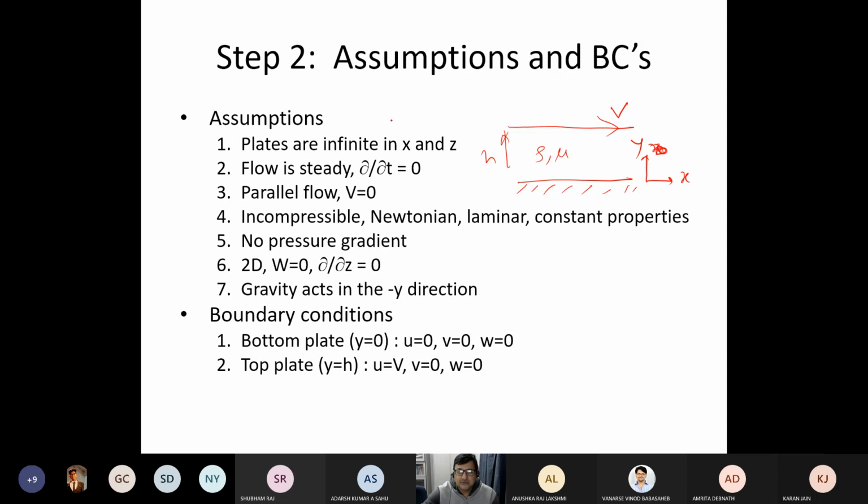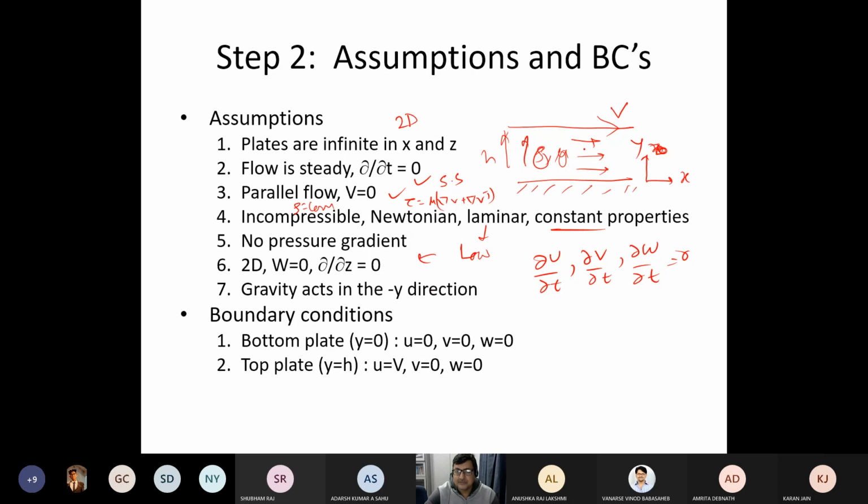So the first assumption is that it is 2D. Second assumption: it is steady state. That means any variable related to time, del U by del T, del V by del T, del W by del T, tends to be 0. Then I say that the fluid is moving like this. It's a parallel flow, so there is no cross flow, so V is equal to 0. Then I assume that rho is constant, and tau is equal to mu times gradient of V plus gradient of V transpose, Newtonian. Laminar means low speed, so the left-hand side terms can be omitted, and the properties rho and mu are constant.